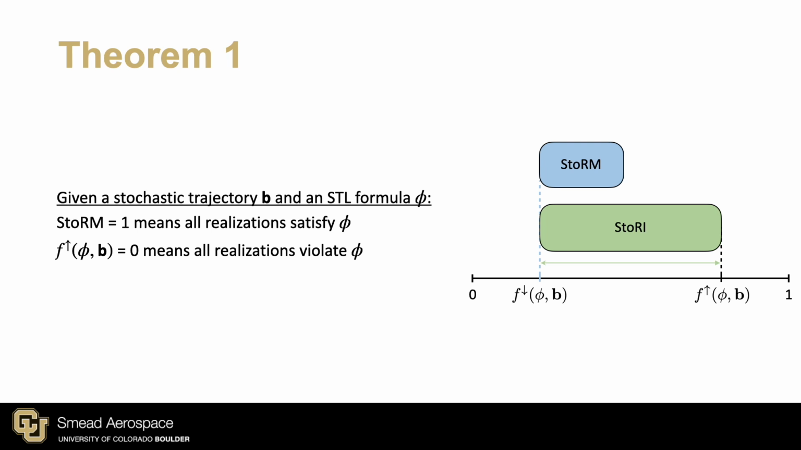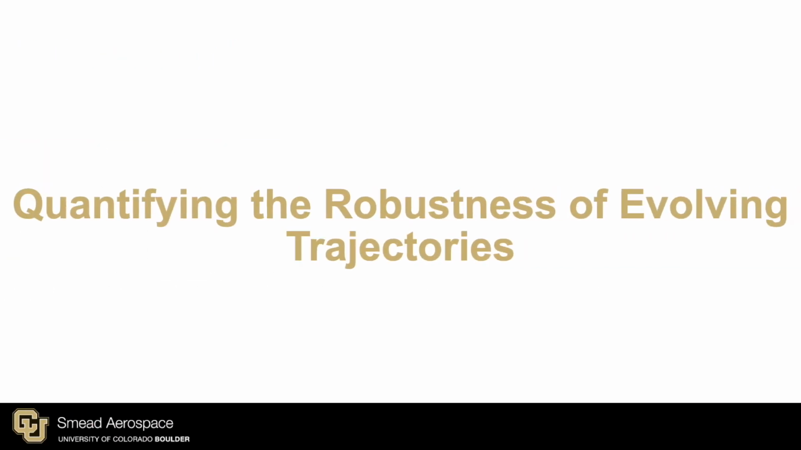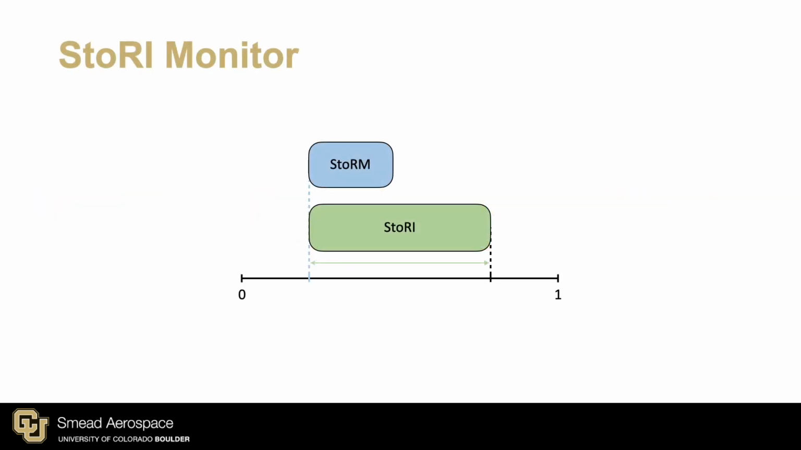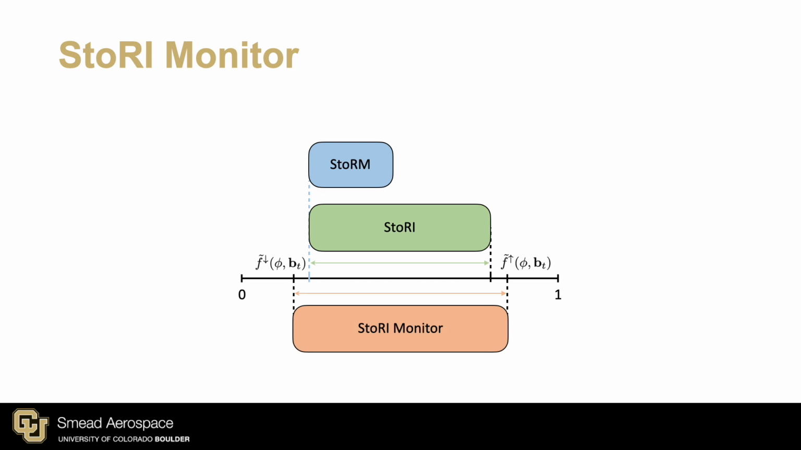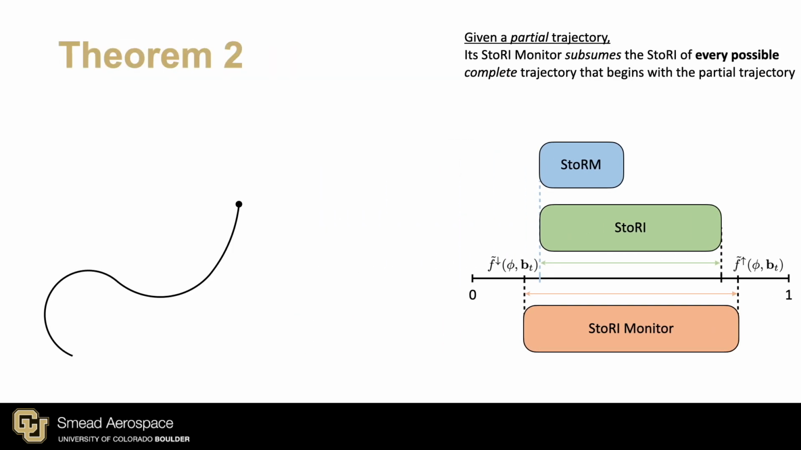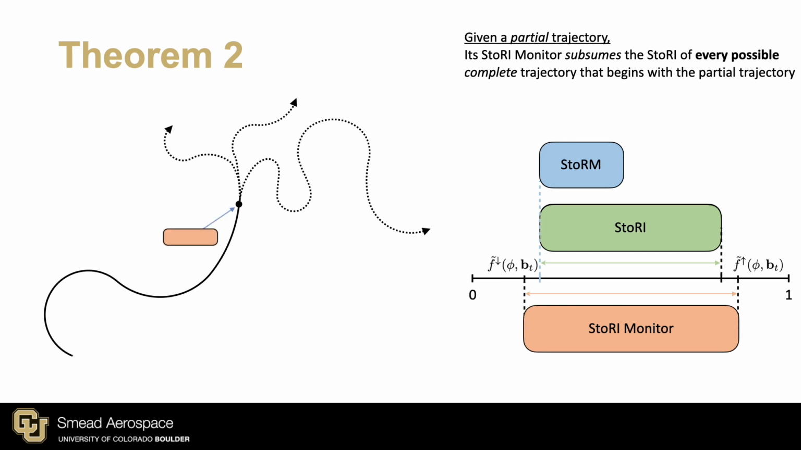While this shows that the measure correctly captures and quantifies the satisfaction or robustness, the true capabilities of the measure come from quantifying the robustness of evolving trajectories. The story monitor is an interval that subsumes the story and can reason about future possibilities. Consider this partial trajectory, which might go on to evolve in many different ways. This theorem states that if you find the story monitor at this point and the story of each of the trajectories, the story monitor will subsume each of the stories. This property lets us reason about how good a trajectory might be in the future.